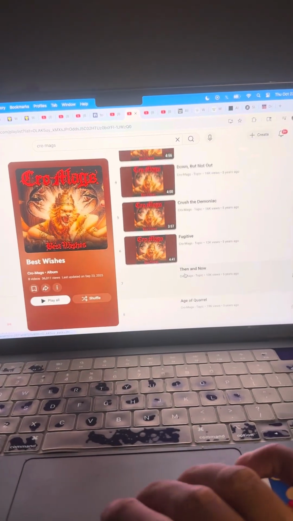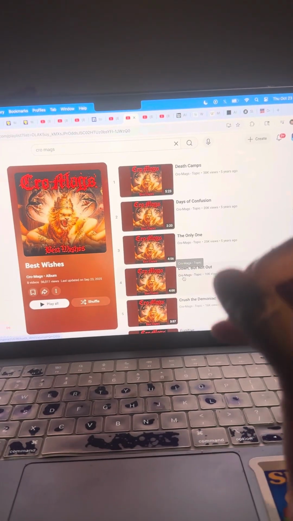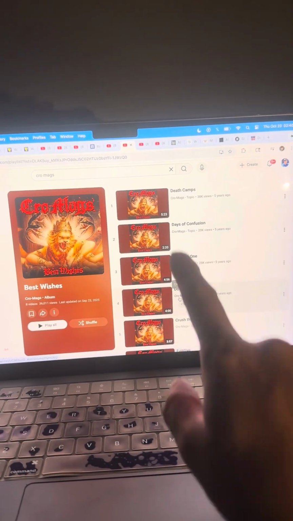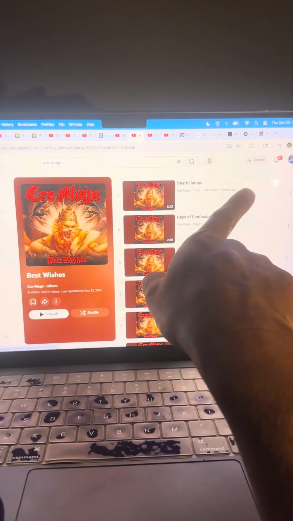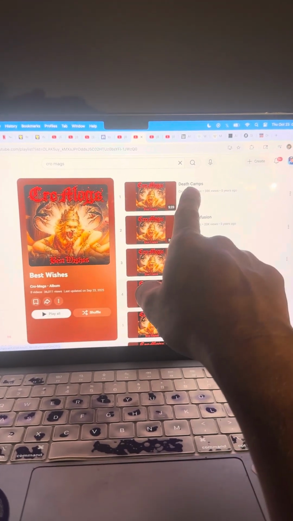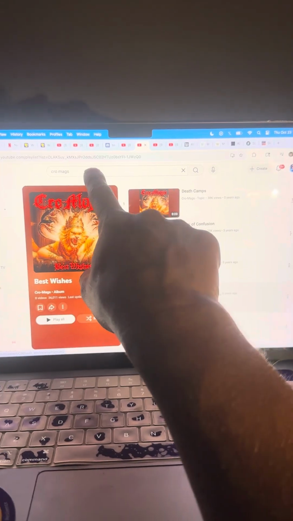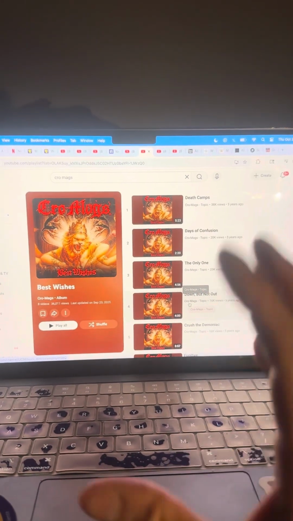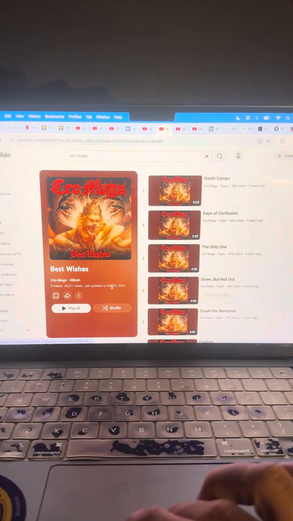Make sure none of them are music videos, because you'll have to find a different song. If that happens, let's say this one is a music video and you want to exchange it for the actual song, you have to look for the song, Cro-Mags, Death Camps, and then find it. And then you'll have to add it into the playlist. But watch.